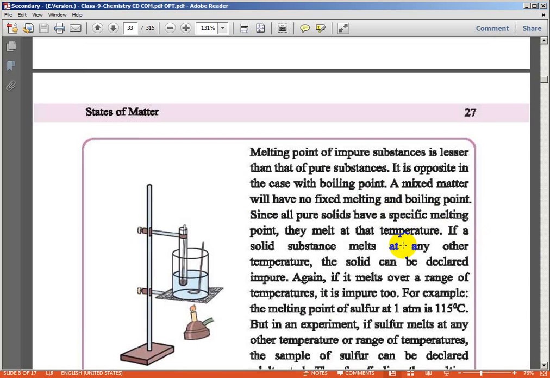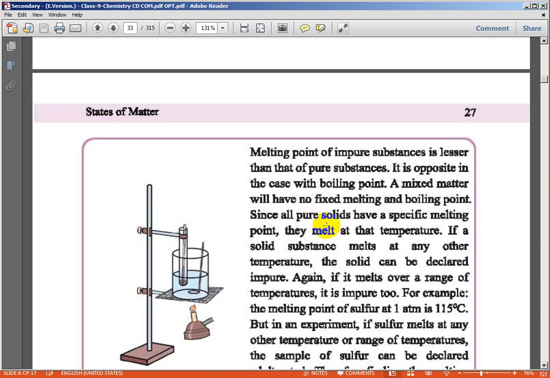Sodium chloride melts at 450 degrees Celsius. This is the fixed melting point for a pure substance. If some impurity is present, the melting point changes, it decreases. A mixed matter will have no fixed melting point. A pure substance has a fixed melting point and boiling point, but an impure substance does not.